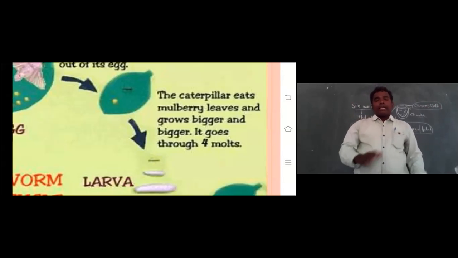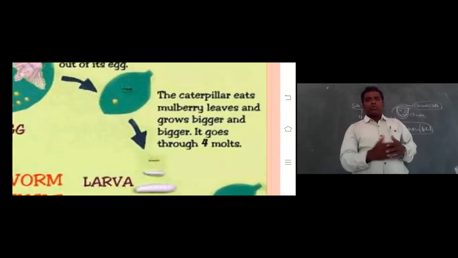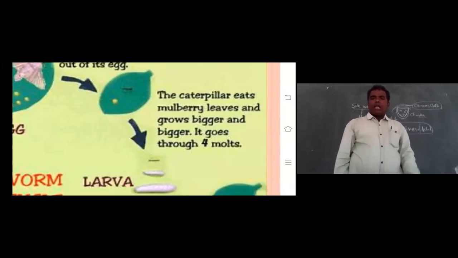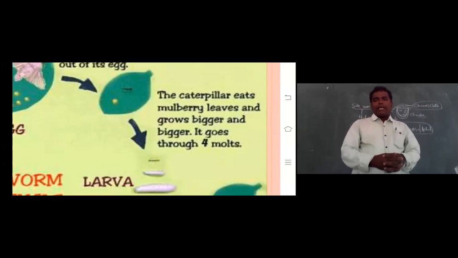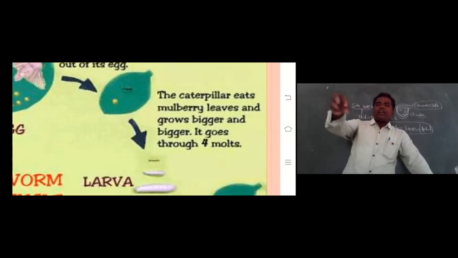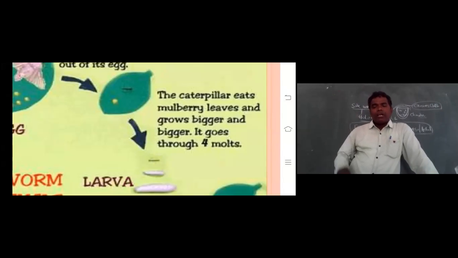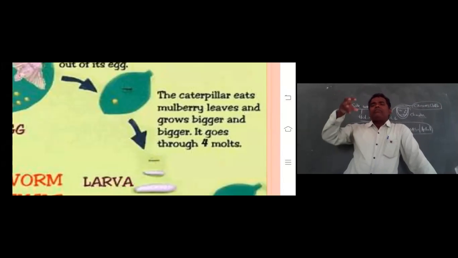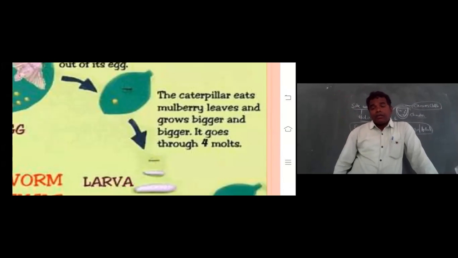Then after these eggs hatch into larva, that is the caterpillar. We are feeding the caterpillar on mulberry leaves. That is very, very important. Remember one thing, this caterpillar is a feeding stage. It is a feeding stage, especially for mulberry leaves.